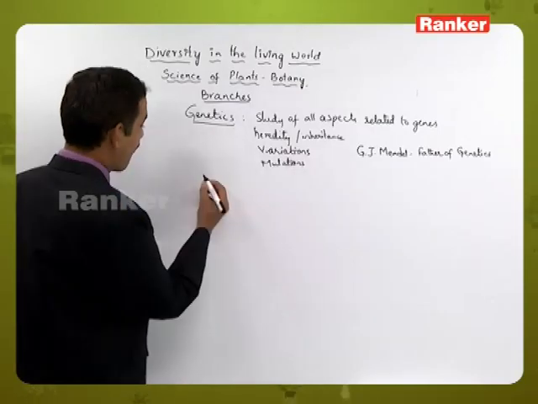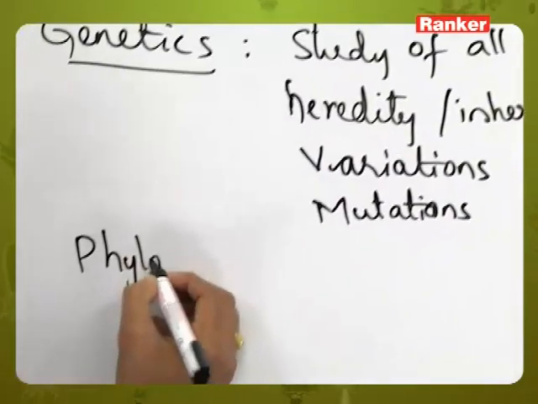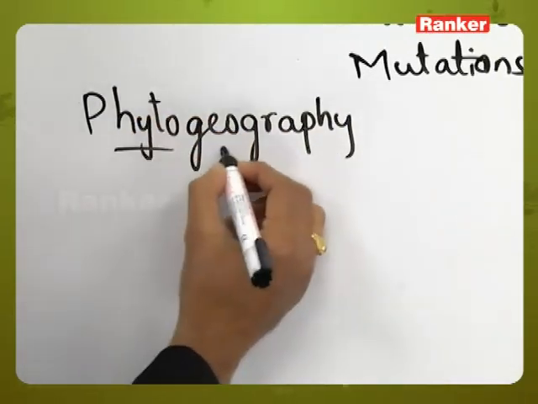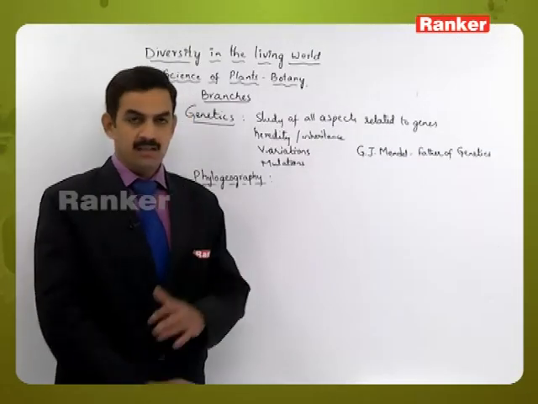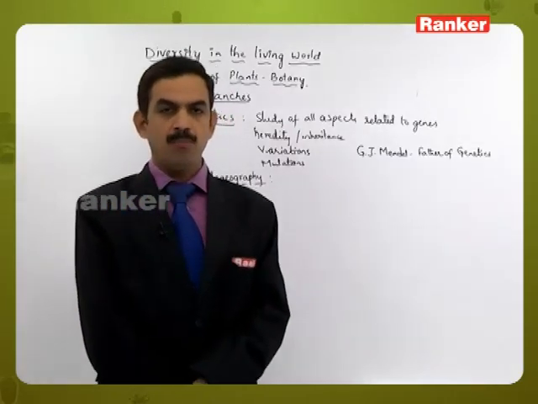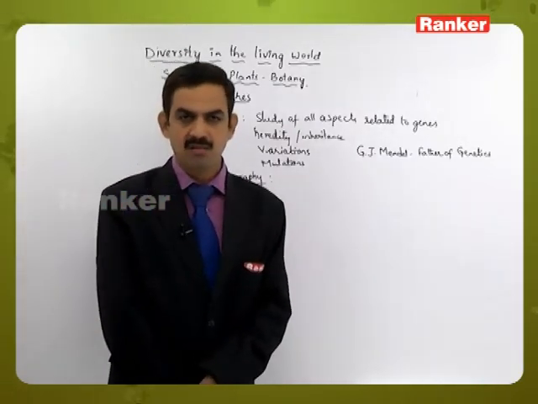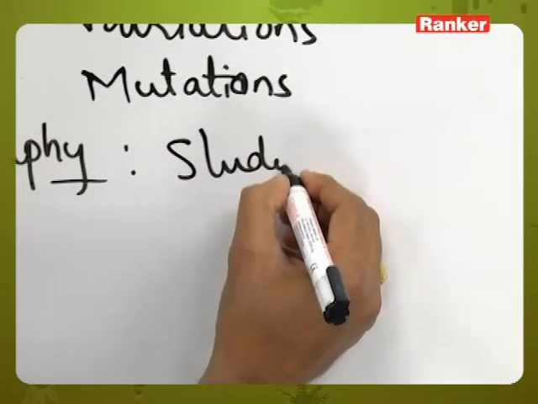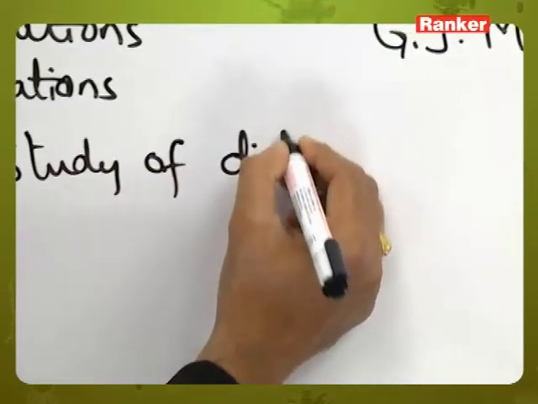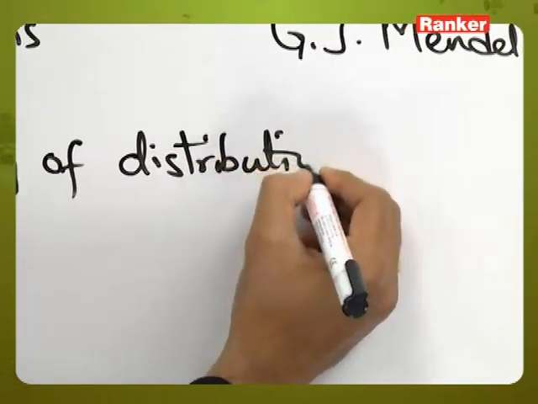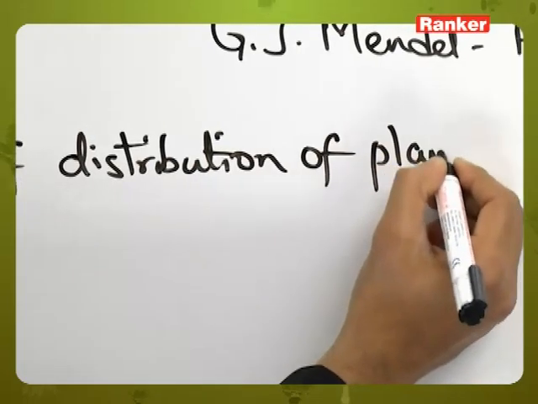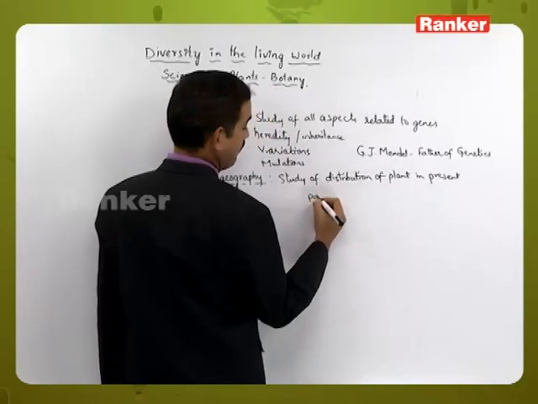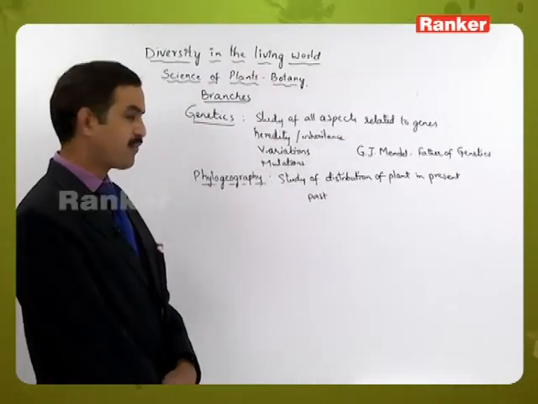The next one is phytogeography. Here the study of distribution of plants in present and past periods is called phytogeography.